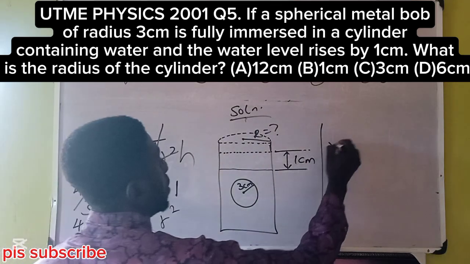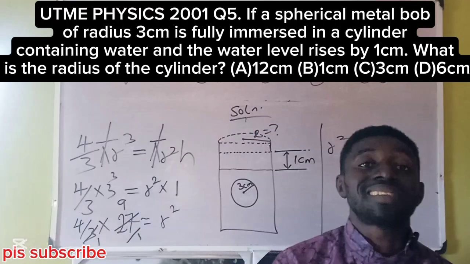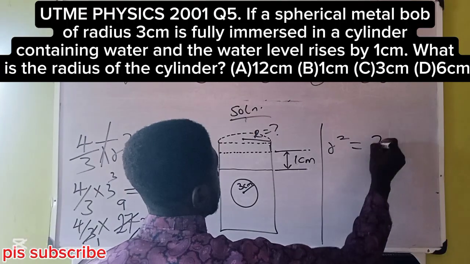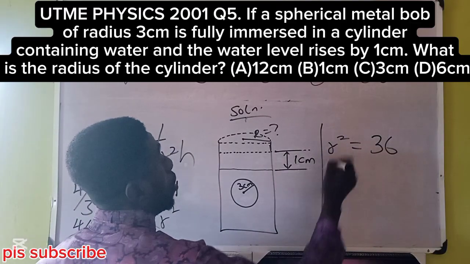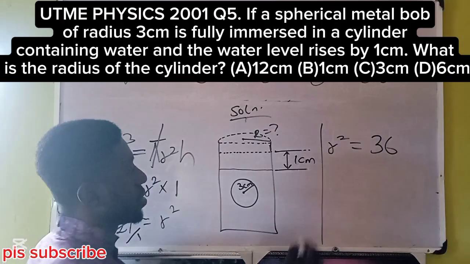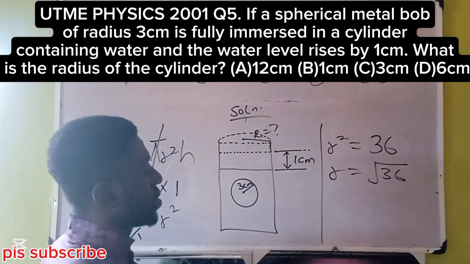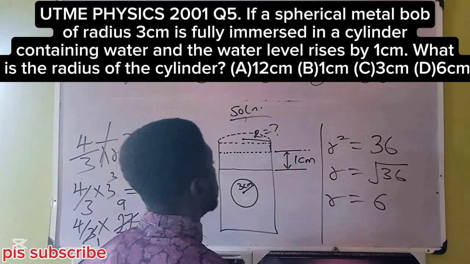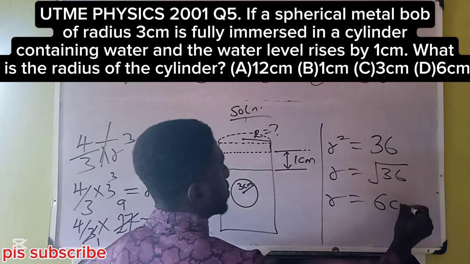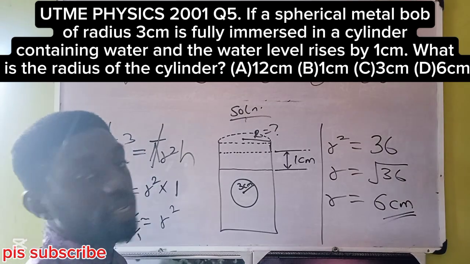We have r square is equal to 4 times 9. Recall, 4 times 10 is 40, then minus 4, we're having 36. Then we're looking for r, the radius, not r square. Therefore, we'll square root both sides. Square root of 36, we're having 6. Then check the units of other lengths there, we'll be having cm. Then going back to our options, we can see that the correct answer is option D.